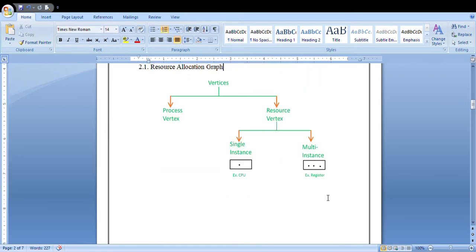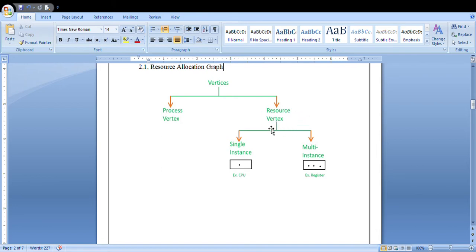In that, you will have two types: process vertex and resource vertex. The process vertex is the number of processes generated, and for each process you have to assign the resource. This is the resource vertex.